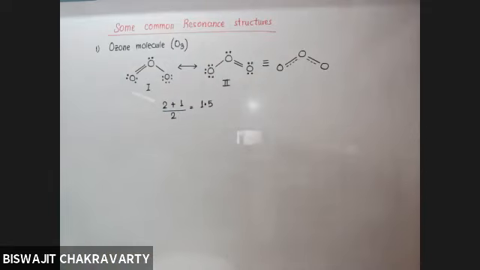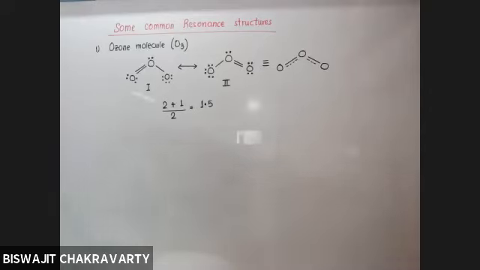So 1.5 of course is neither 1 nor 2 but in between 1 and 2, isn't it? Yes, sir. So bond order can be fractional also, and especially when resonance is shown, you get bond order in fractions. Understood? Yes, sir.